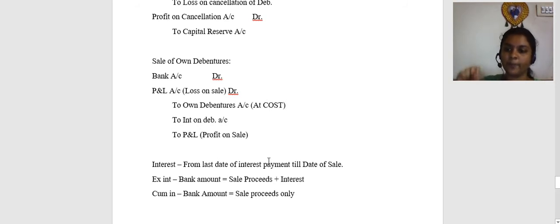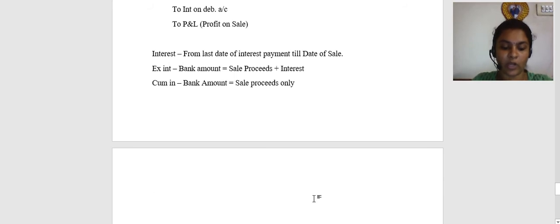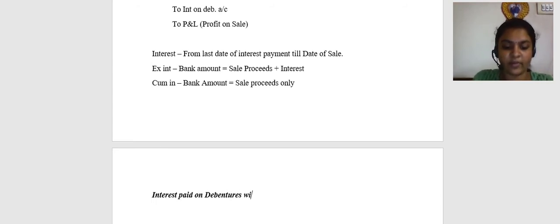So we have seen entries for immediate cancellation of debentures by purchase, second, purchase of debentures retaining it as investment and then cancellation, and then sale of debentures. The point that you have to remember in these cases is interest paid on debentures will be only for net outside debentures.